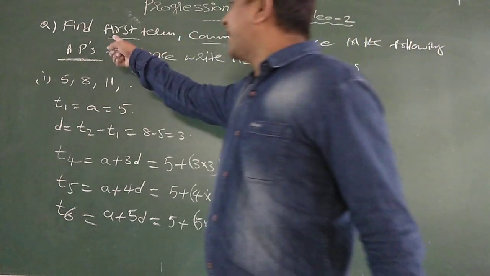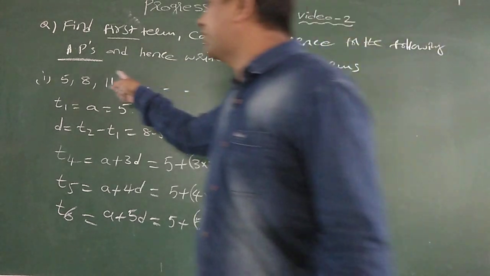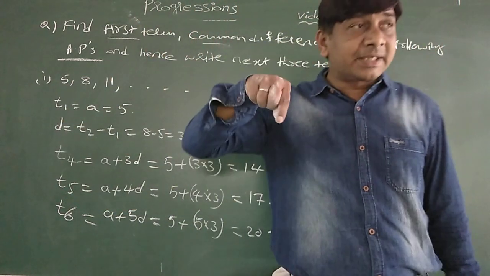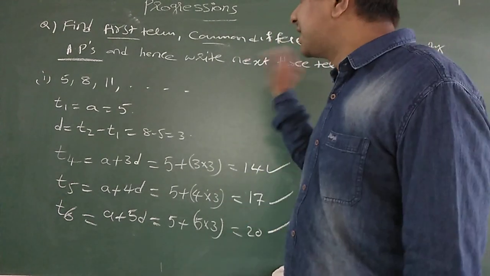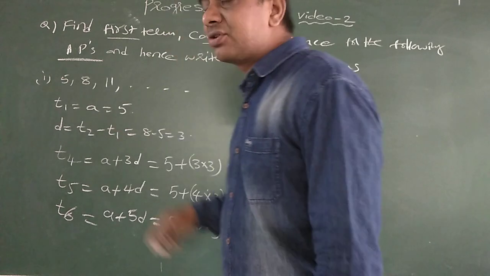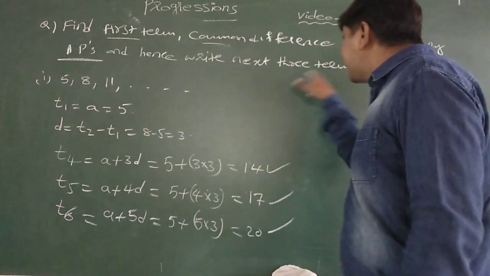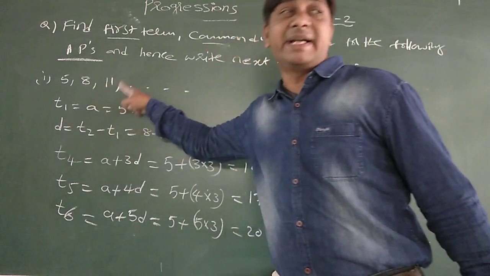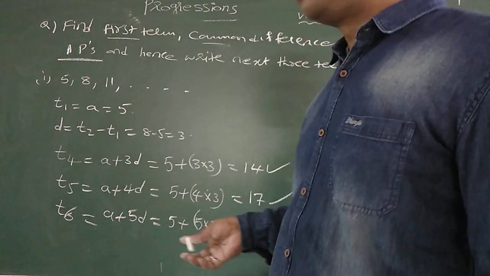When the question is to find the first term and common difference for the following APs, you need not verify whether they are in AP or not. They are already in AP, so directly write down the first term and common difference. And hence write the next three terms means T4, T5, T6 to find out, since T1, T2, T3 are already given. Is it clear?